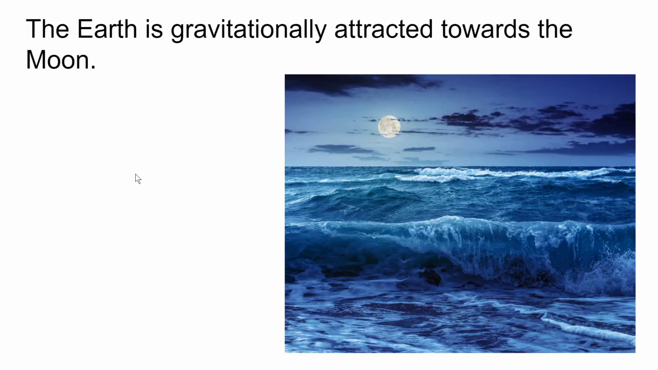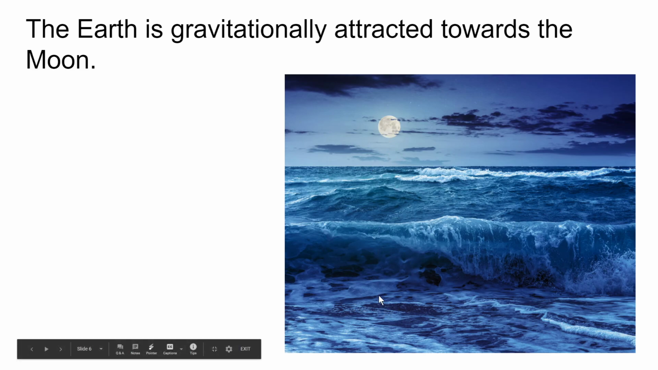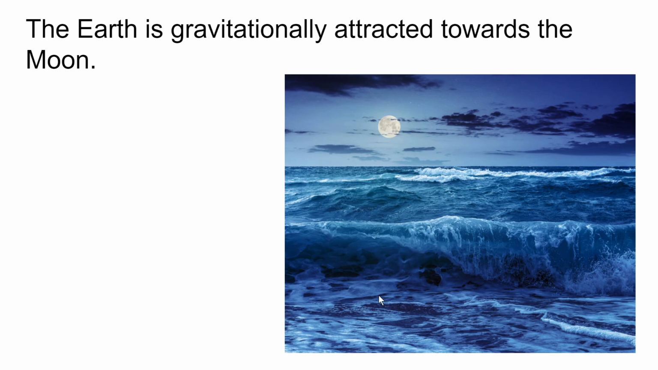Next one. The Earth is gravitationally attracted towards the moon. True or false? This is true. The Earth's a lot bigger than the moon, but there's still a gravitational force making the Earth attracted to the moon. It's not very big, but what we see it most in is the tides. The reason why tides happen in the ocean is because water gets attracted towards the moon. So all the water in all of the ocean gets dragged towards the moon twice a day as the Earth spins. Very cool stuff.